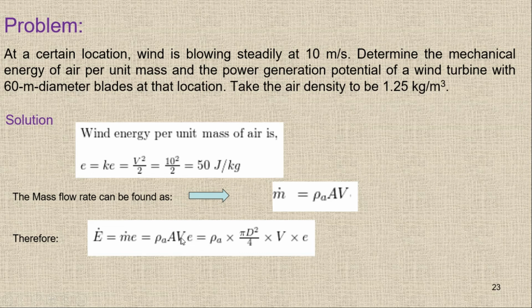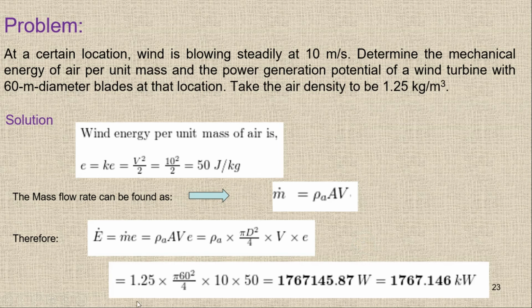So mass flow rate times the E, and you will get the power potential. So rho times pi by 4 d square times velocity times E. All values are given. Simply put the values and you will get the answer. So this is density value 1.25 times pi by 4 60 square times 10 times 50, and you will get this answer.